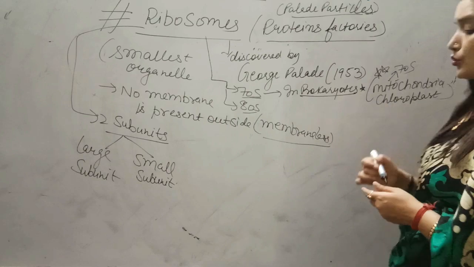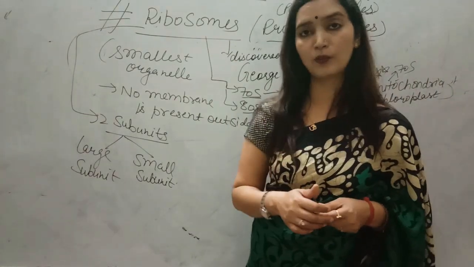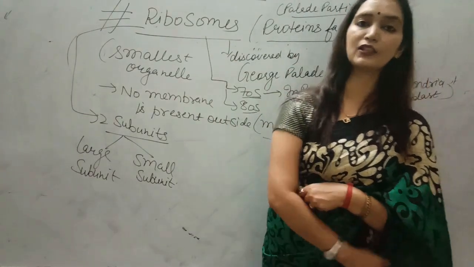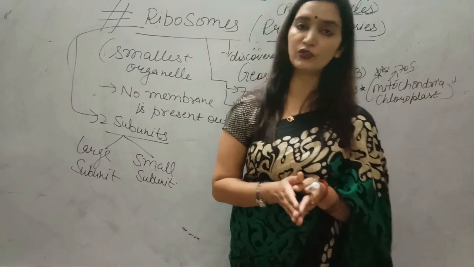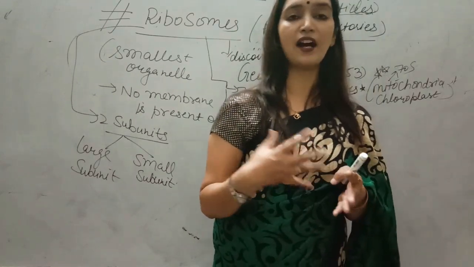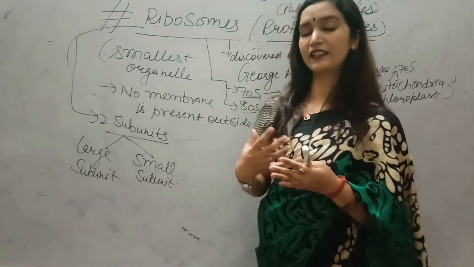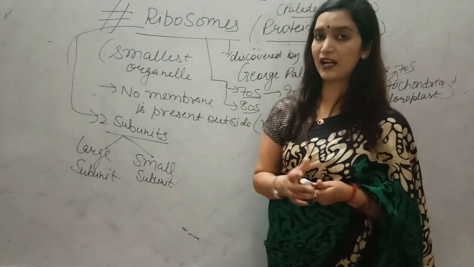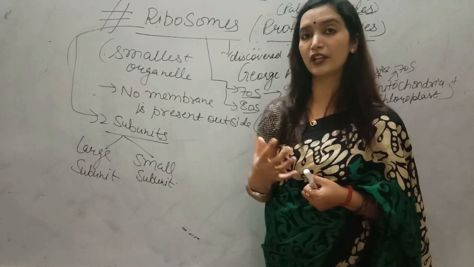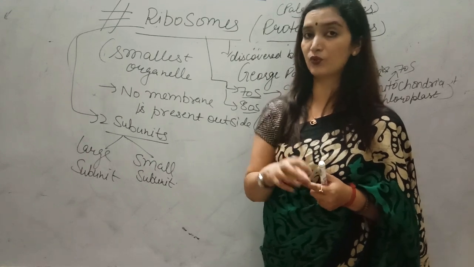Very important. Students, mitochondria, the powerhouse of our cell, and chloroplast, present in plants and the main site of photosynthesis, are regarded as of prokaryotic origin because they have circular DNA.